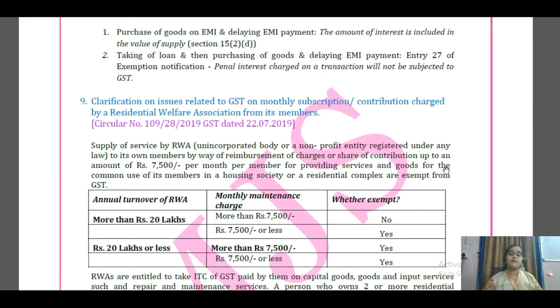So folks, now we have another update. This is a clarification on the issue related to GST on monthly subscription or contribution charges by a Resident Welfare Association from its members. First thing, we'll definitely remember that a Resident Welfare Association, if they charge more than 7,500 from its members, is liable to discharge the GST obligation, right? Supply of service by a Resident Welfare Association, which can be an unincorporated body or a non-profit entity, providing services to its members by way of reimbursement charges up to 7,500 per member, comes under the exemption category. But if it's more than that, then only are they liable to discharge the GST.